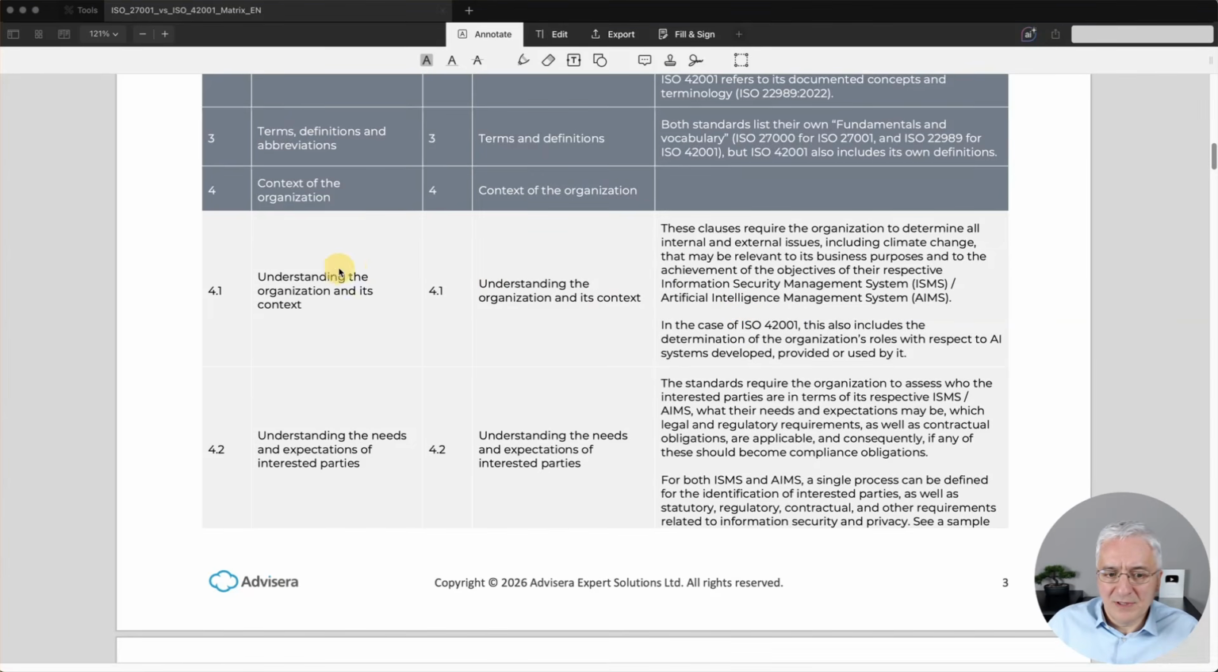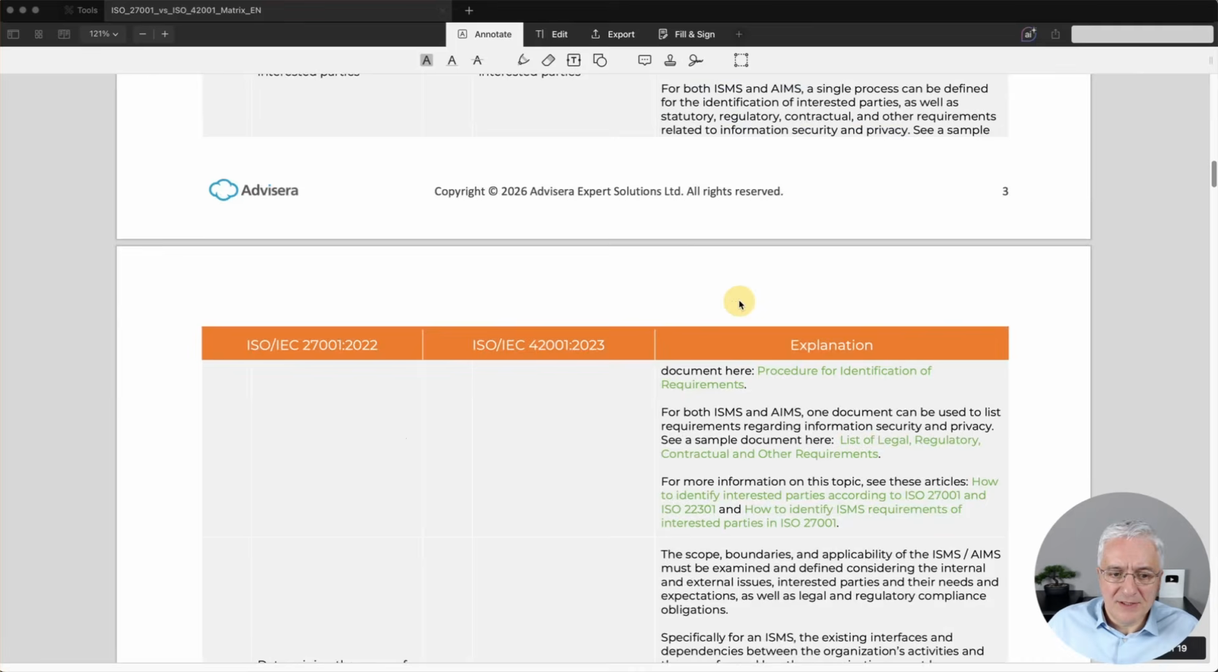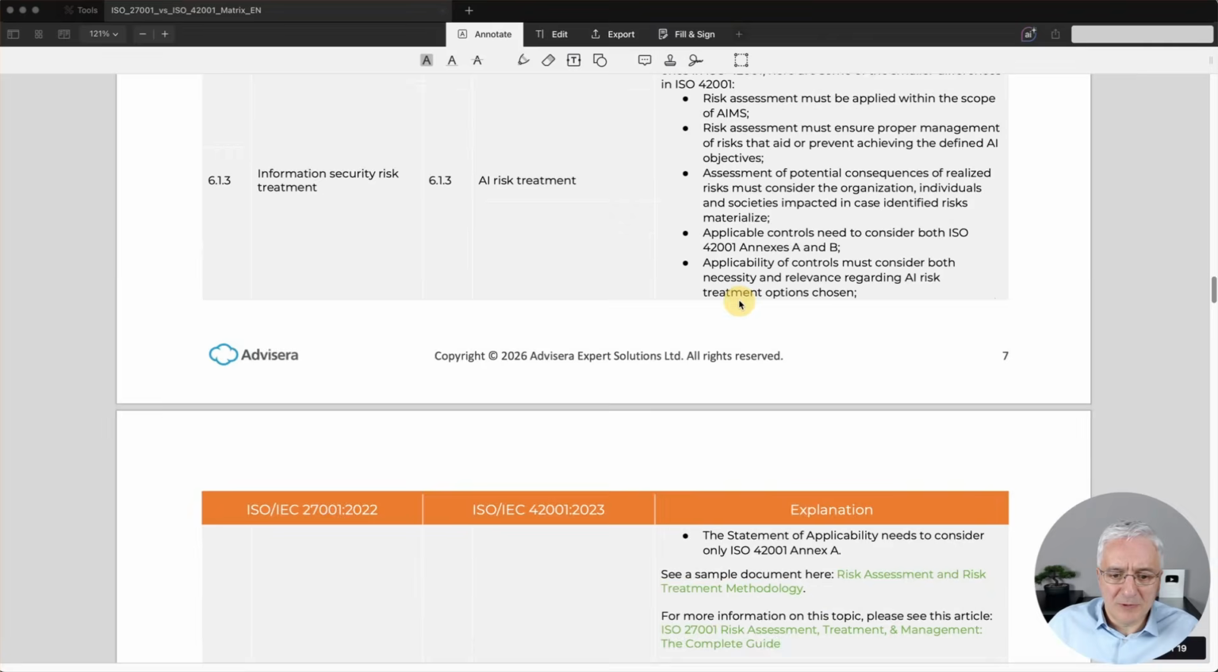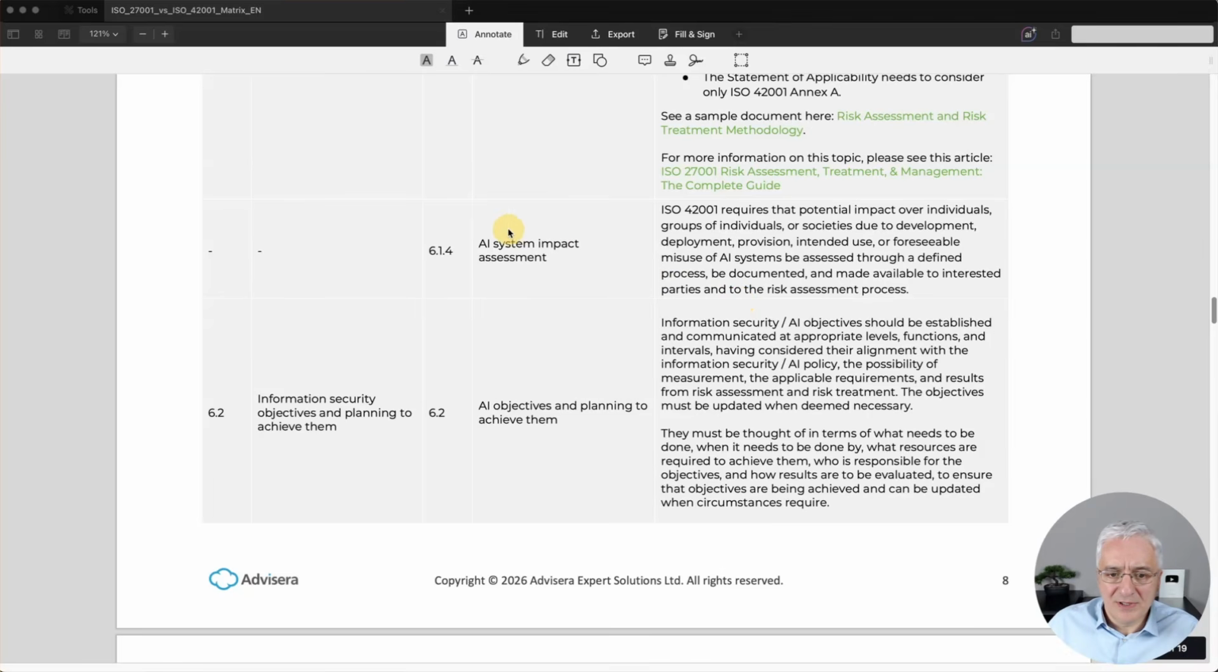As you can see, the name of the clause is the same, but here you actually see an explanation of the difference between 42001 and 27001. So the explanation that the companies need to explain their role with regards to AI. Okay, let's see some other differences. For example, clause 6.1.4, as you can see, it is displayed only for 42001. It does not exist in 27001, and here is an explanation of what actually the requirement is.